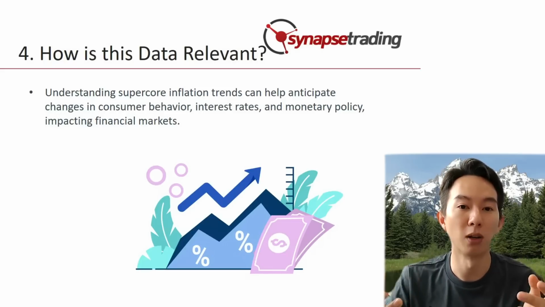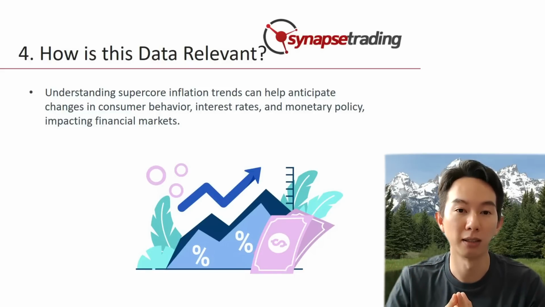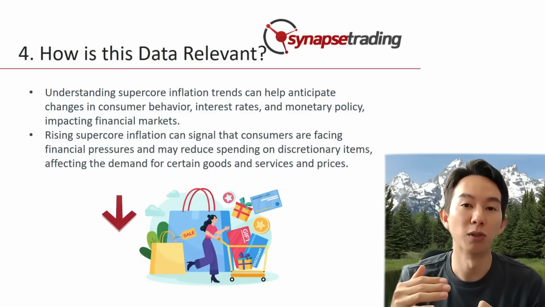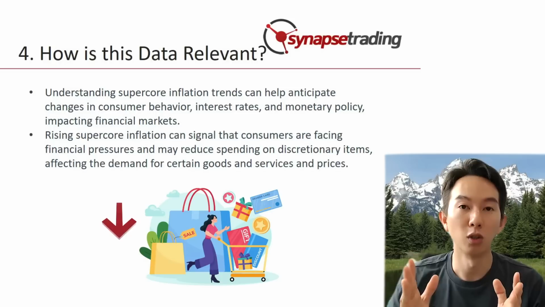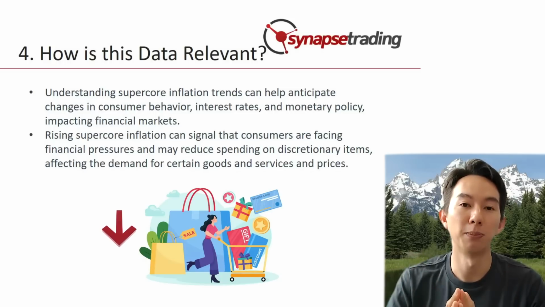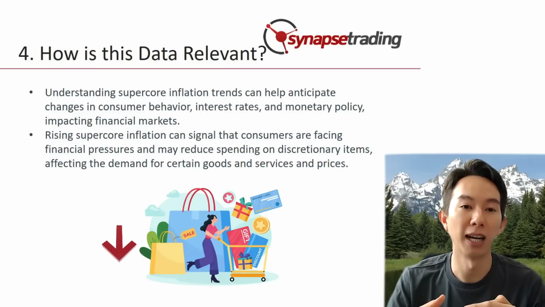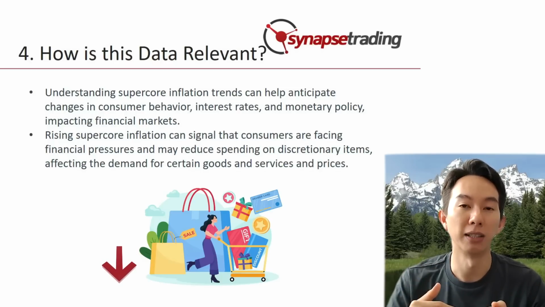Understanding trends in supercore inflation can help traders and investors anticipate changes in consumer behavior, interest rates, and monetary policy, which can all have a significant impact on the financial markets. For example, if supercore inflation is rising faster than overall inflation, it can signal that consumers are facing increasing financial pressure and may be more likely to reduce their spending on discretionary items. This, in turn, can affect the demand for certain goods and services and may lead to changes in their prices.